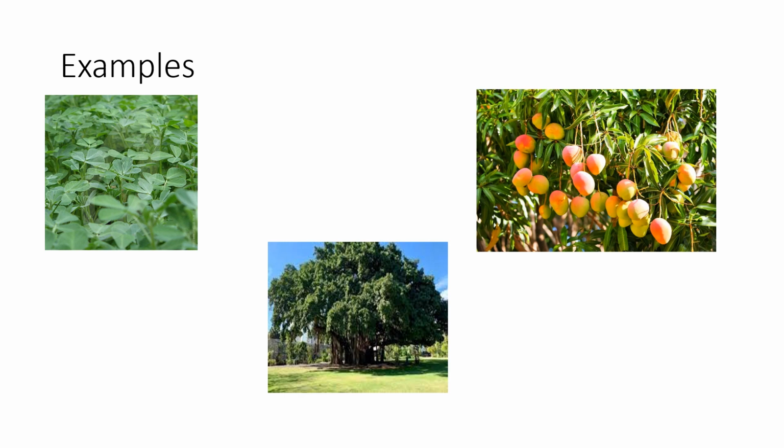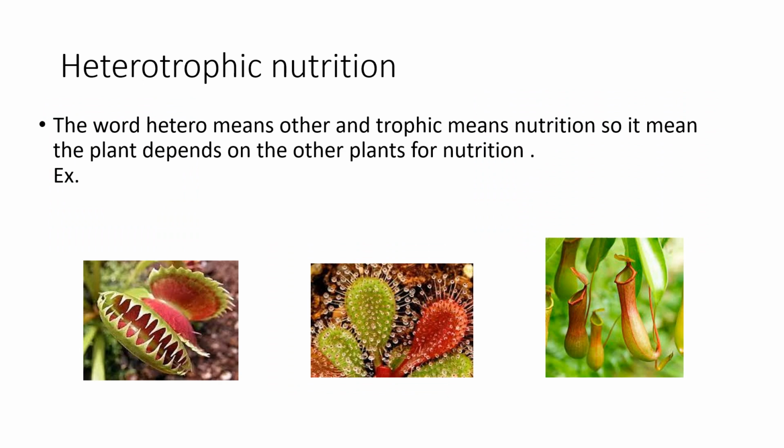Now, talking about the other classification, heterotrophic, these are plants that cannot make their own food. The word hetero means other and trophic means nutrition. So this means that these plants, you can see the pictures, depend on other plants so that they can get their nutrition. So it means the plant depends on other plants for nutrition.